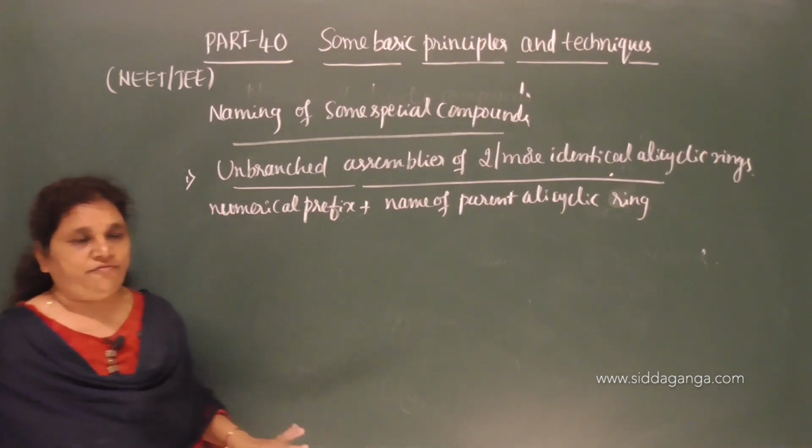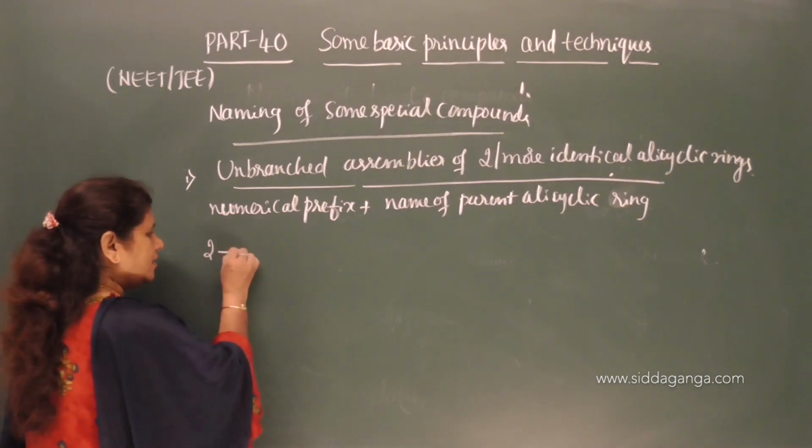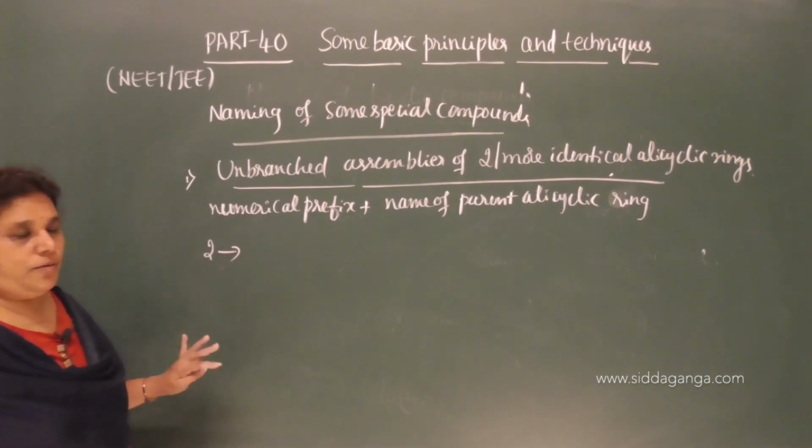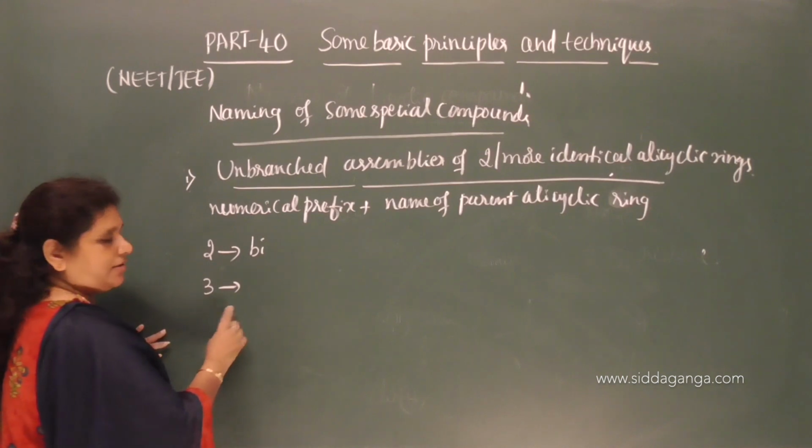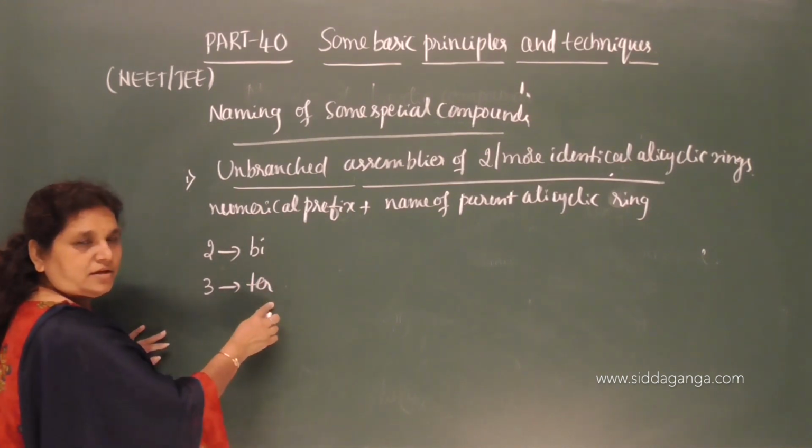What is the numerical prefix? When two rings are there, we need to use the numerical prefix bi. If three identical rings are there, then we have to use ter.